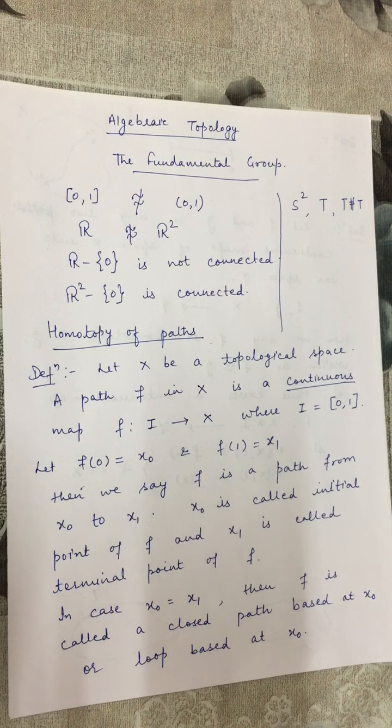Whenever two spaces are homeomorphic, their fundamental groups should be isomorphic to each other. But the fundamental group of S2 is trivial and the fundamental group of T is not trivial, so they cannot be isomorphic to each other. Therefore, we can conclude S2 and T cannot be homeomorphic to each other.